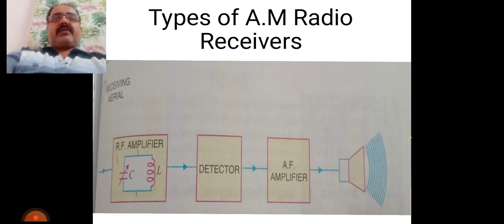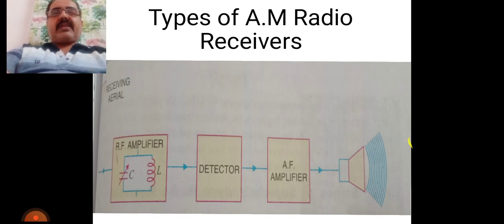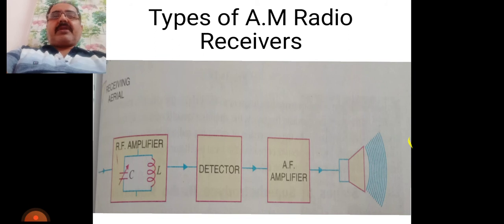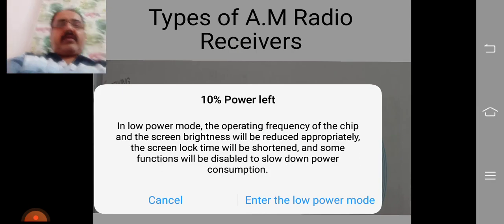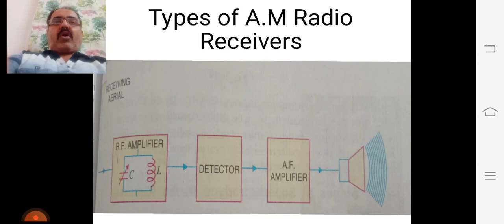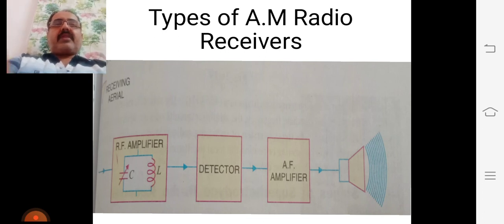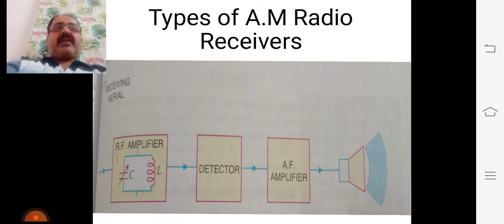It was introduced by the scientist Major Edwin H. Armstrong during the First World War. At present, all modern receivers utilize the superheterodyne circuit.